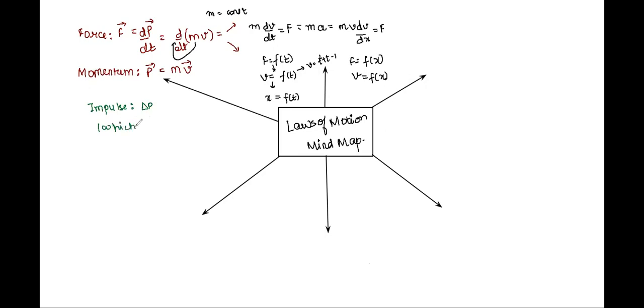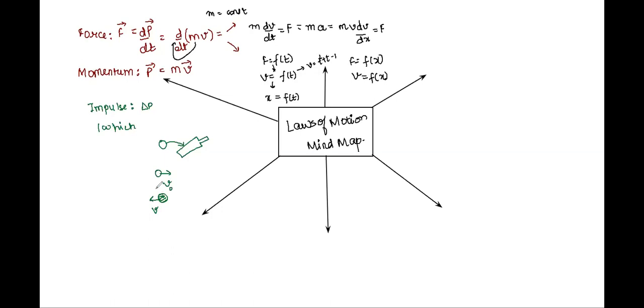Let's say when somebody is playing cricket and the ball comes and the bat hits the ball, right? So see what was happening initially. The ball was moving towards right. So when it was coming towards the bat, it was moving towards right, let's say with V naught velocity. Later, as the bat hits, the ball starts moving in the opposite direction.